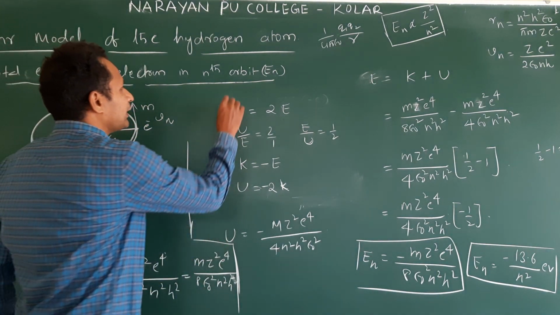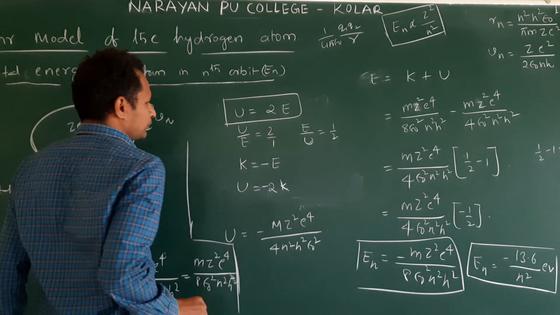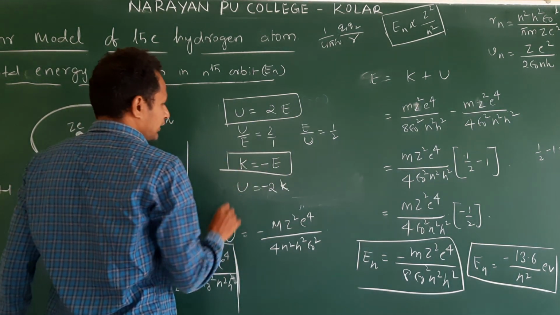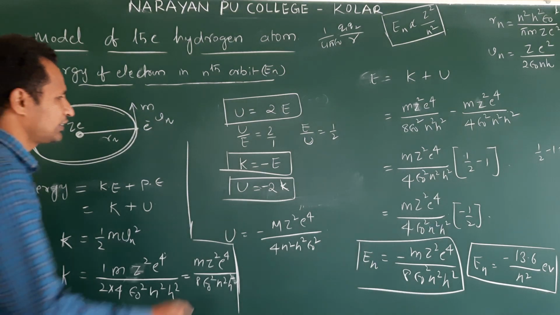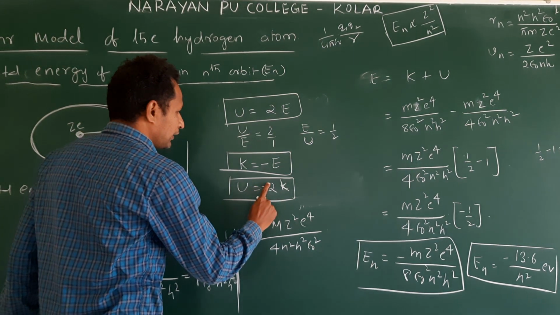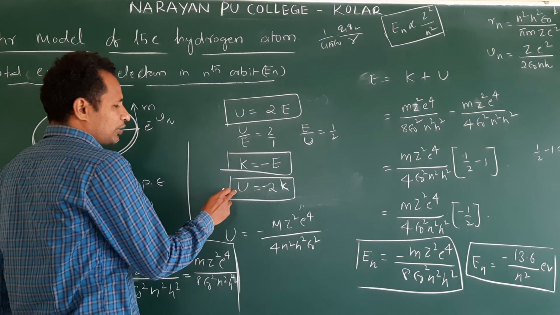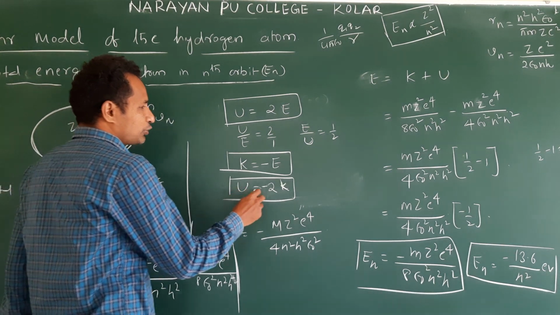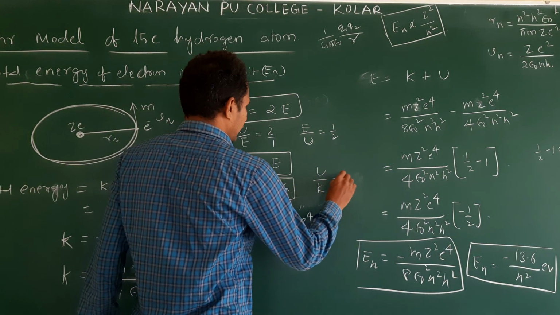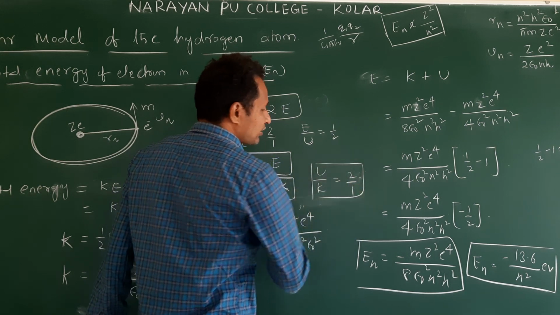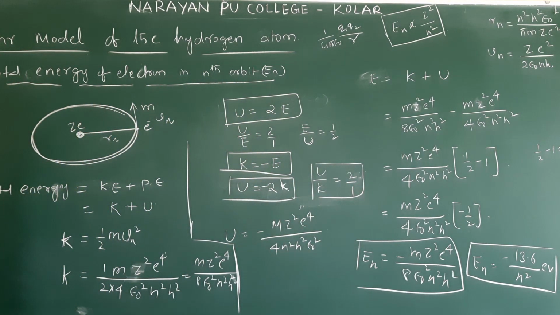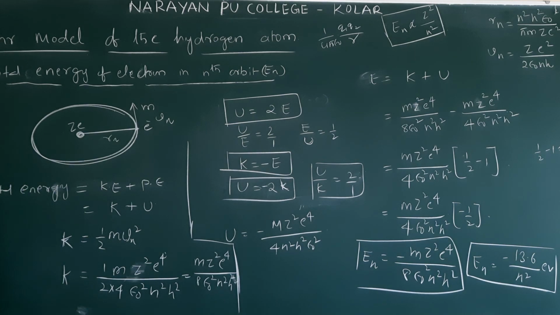So remember these three. U is equal to 2E, K is equal to minus E, U is equal to minus 2K. These relations are very, very important. If they ask what is the ratio between potential energy to kinetic energy, U by K, this is 2:1 or 2 by 1 in magnitude, not sign. Right? So this kind of questions we do expect. So make a note on this.